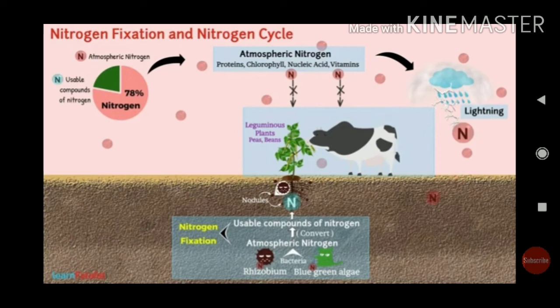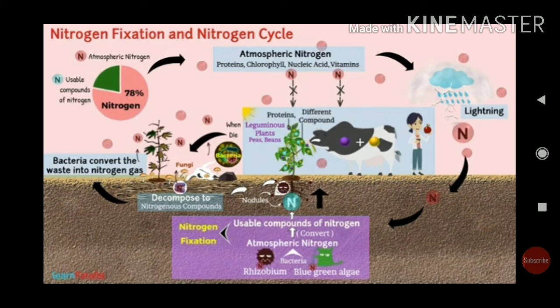What does that bacteria do? The soil contains certain bacteria. The root nodules of these legume plants consist of rhizobium, which helps in fixing atmospheric nitrogen. The air contains 78% nitrogen, but this nitrogen cannot be directly added to the soil. It is done only in two ways. One is lightning. You know the lightning and thunder. When there is lightning, at that time certain atmospheric nitrogen is fixed into the compounds of the soil. That is a very rare situation.